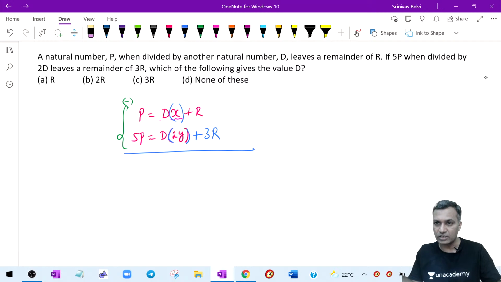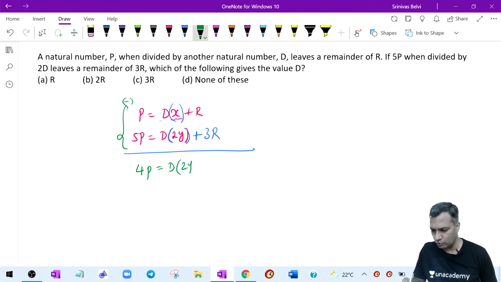Earlier I equated because it was the same number. Therefore, naturally I will subtract the first equation from the second. 4P is equal to D times (2Y minus X) plus 2R.